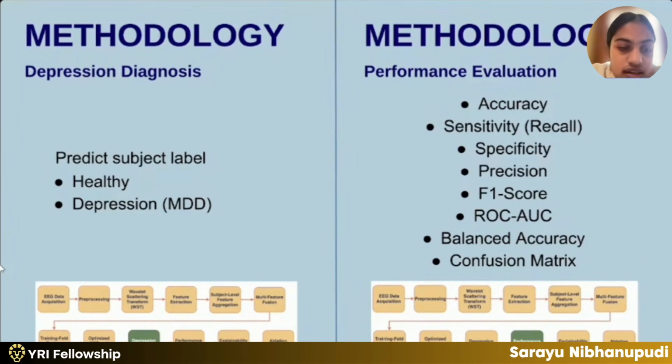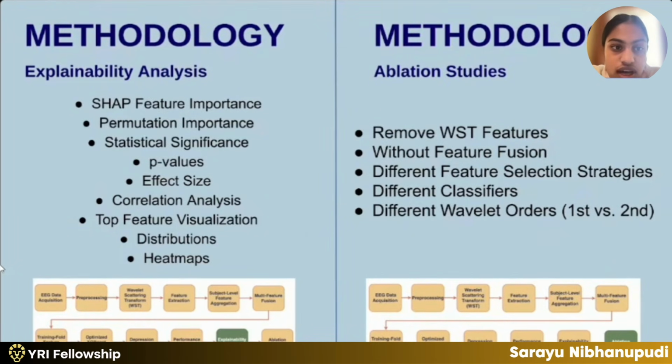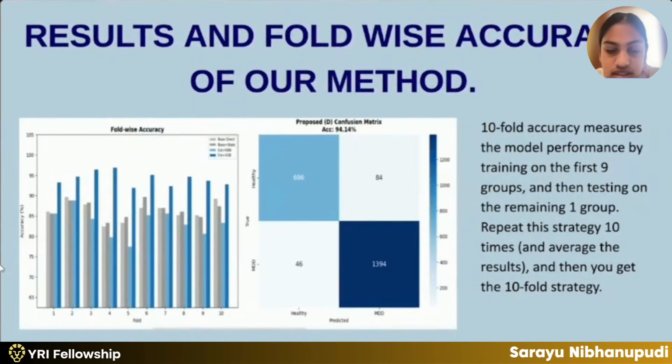And for the ninth step, depression diagnostics: predict the subject label, usually healthy versus depression, and performance evaluation, usually accuracy, sensitivity, specificity, precision, F1 score, ROC AUC, balanced accuracy, and confusion matrix. For explainability analysis, we use SHAP feature importance, permutation importance, statistical significance, p-values, effect size, correlation analysis, top feature visualization, distributions, and heat maps. And ablation studies is the last step: we remove WST features, remove feature fusion, and try different feature selection strategies, different classifiers, and different wavelet orders.